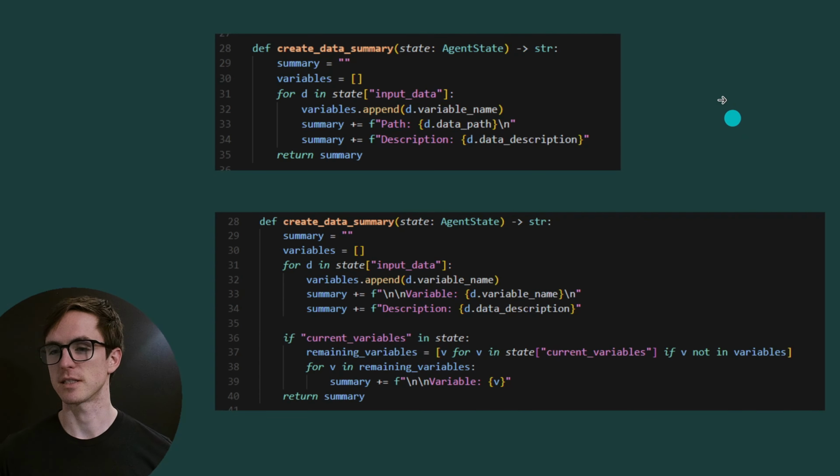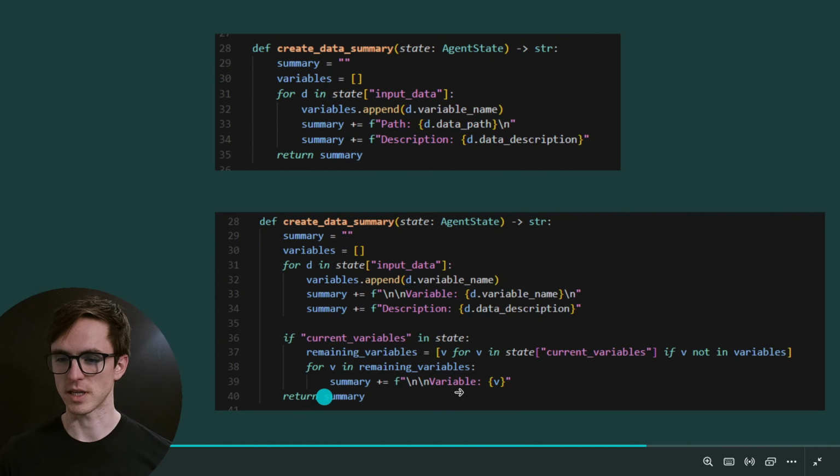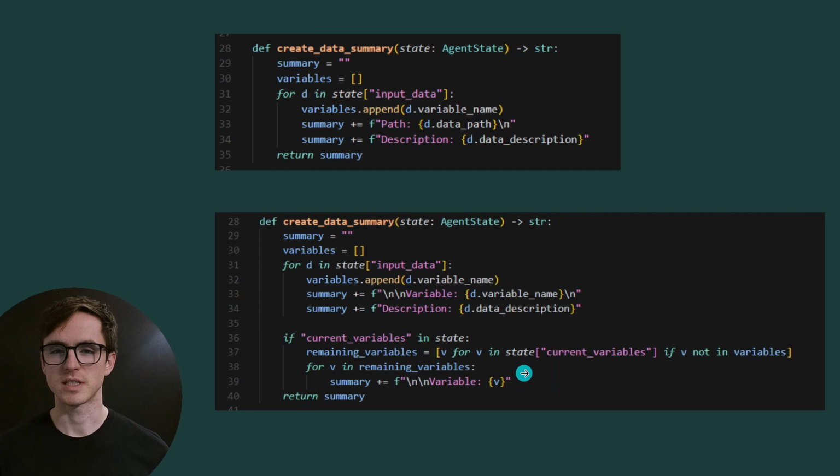I've updated the data summary from just adding the data sets that we're using at the top to now including the variables in the state. So now the LLM knows what the current state of the interpreter is, what variables are available for it to use, and what it might need to recreate. So this is going to provide really useful context about the code and what's happened before. And because this is going to be the most recent message in the context history, it's going to be more useful than just being able to see the code that it's written previously, because it's in more recent memory. So it'll more strongly condition the language model's output.